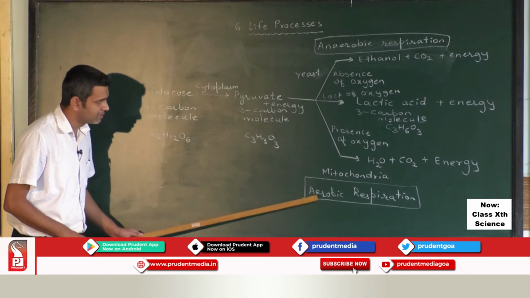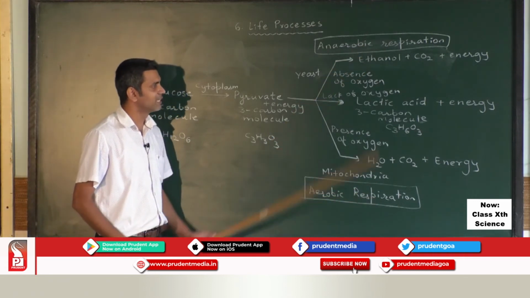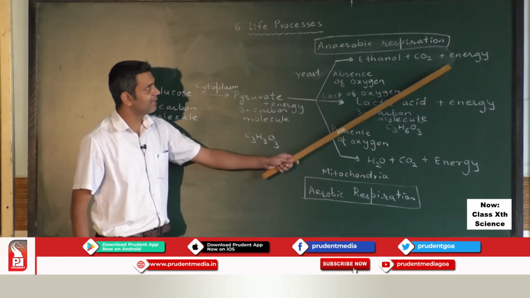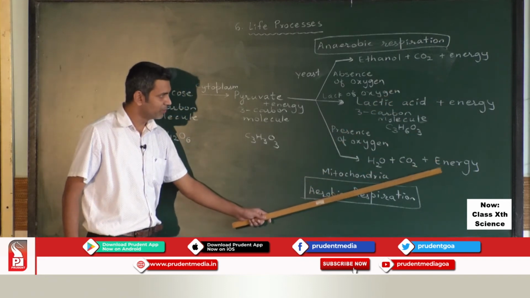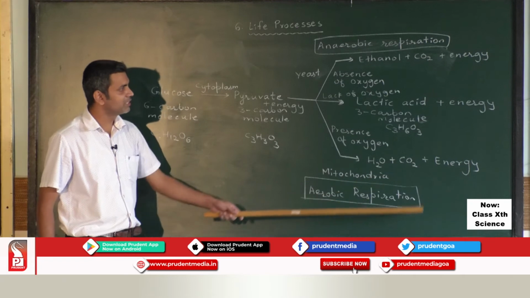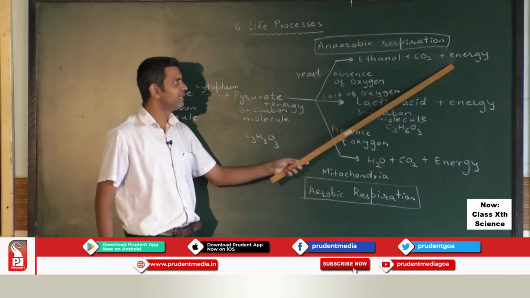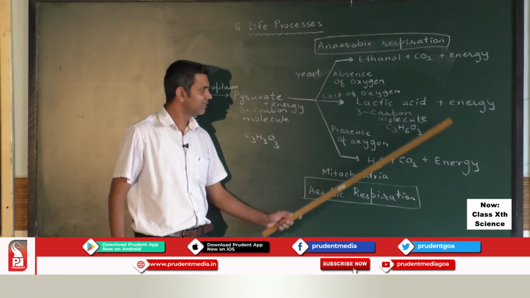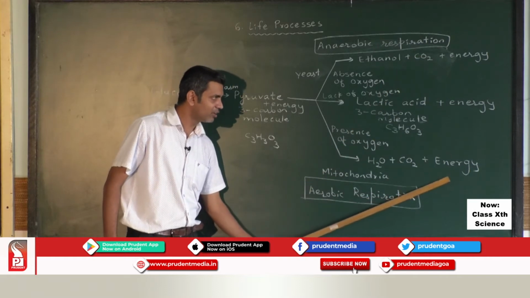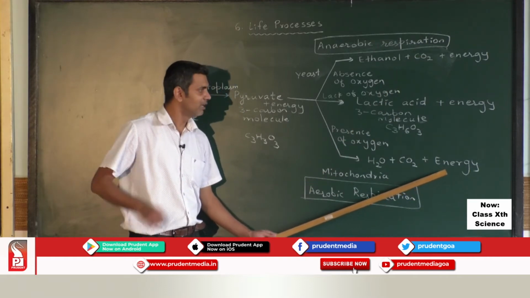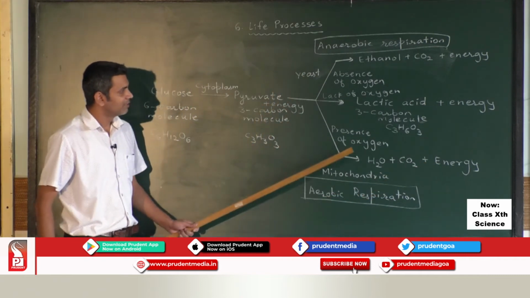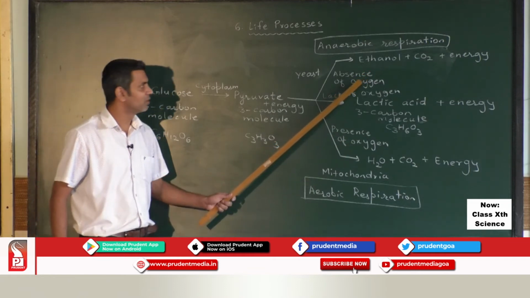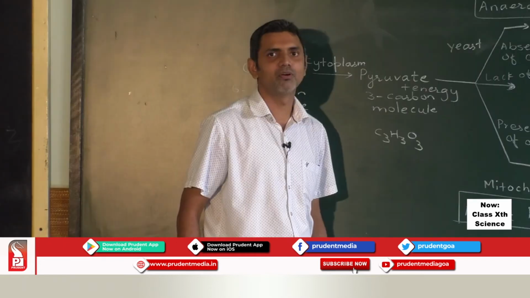A few minutes back we learned about aerobic respiration and anaerobic respiration. If we compare the energy produced in this case and in this case, the energy produced in aerobic respiration is more as compared to the energy released during anaerobic respiration. So energy produced is less in anaerobic respiration, and in aerobic respiration energy produced is more. Now why is more energy produced? Because this process takes place in the presence of oxygen, and in this case energy produced is less because this process takes place in the absence of oxygen.